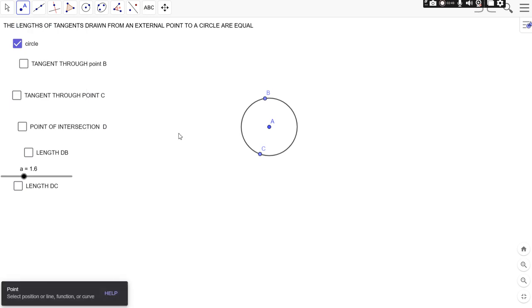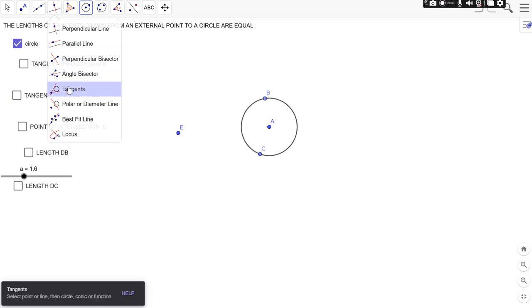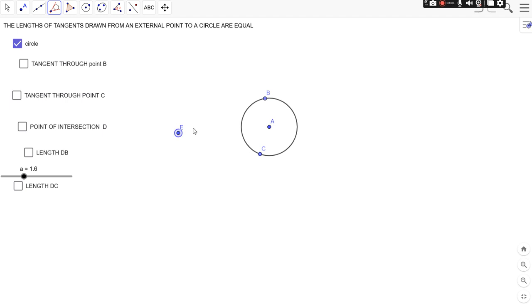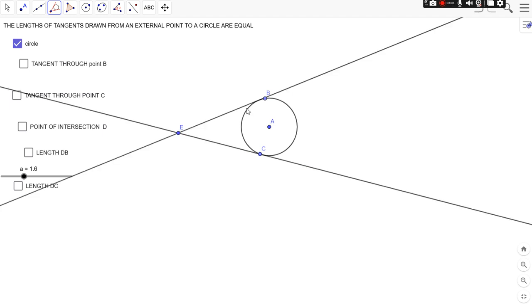If I take a point E outside the circle, let's draw a tangent to the circle through point E. So we can see we can have two tangents, namely EB and EC, touching the circle at two points B and C respectively.